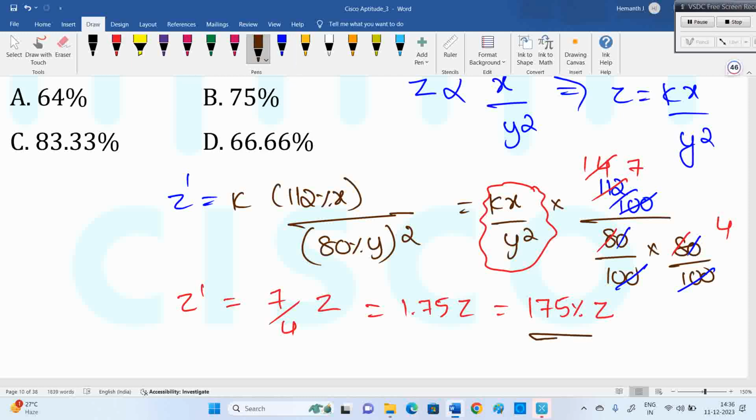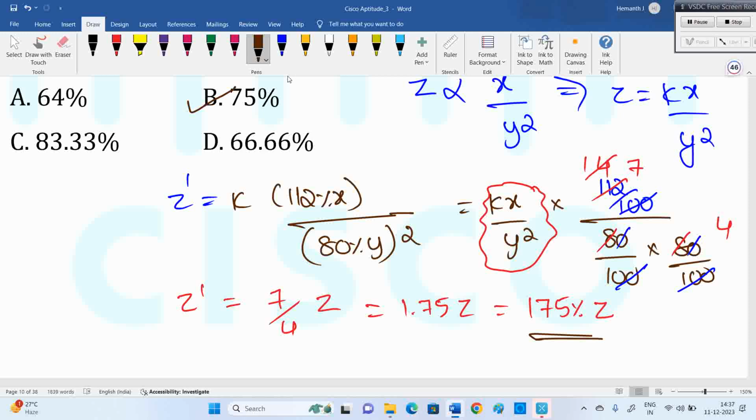How much more than 100 here? So I can say 75% increase. 100% means same. Extra is 75%. Like we discussed, C equal to 3A, 2A extra, 200% increase. Like that here, 175%, 100% means same thing. Extra is 75%. In profit and loss also, 120% means 20% profit.